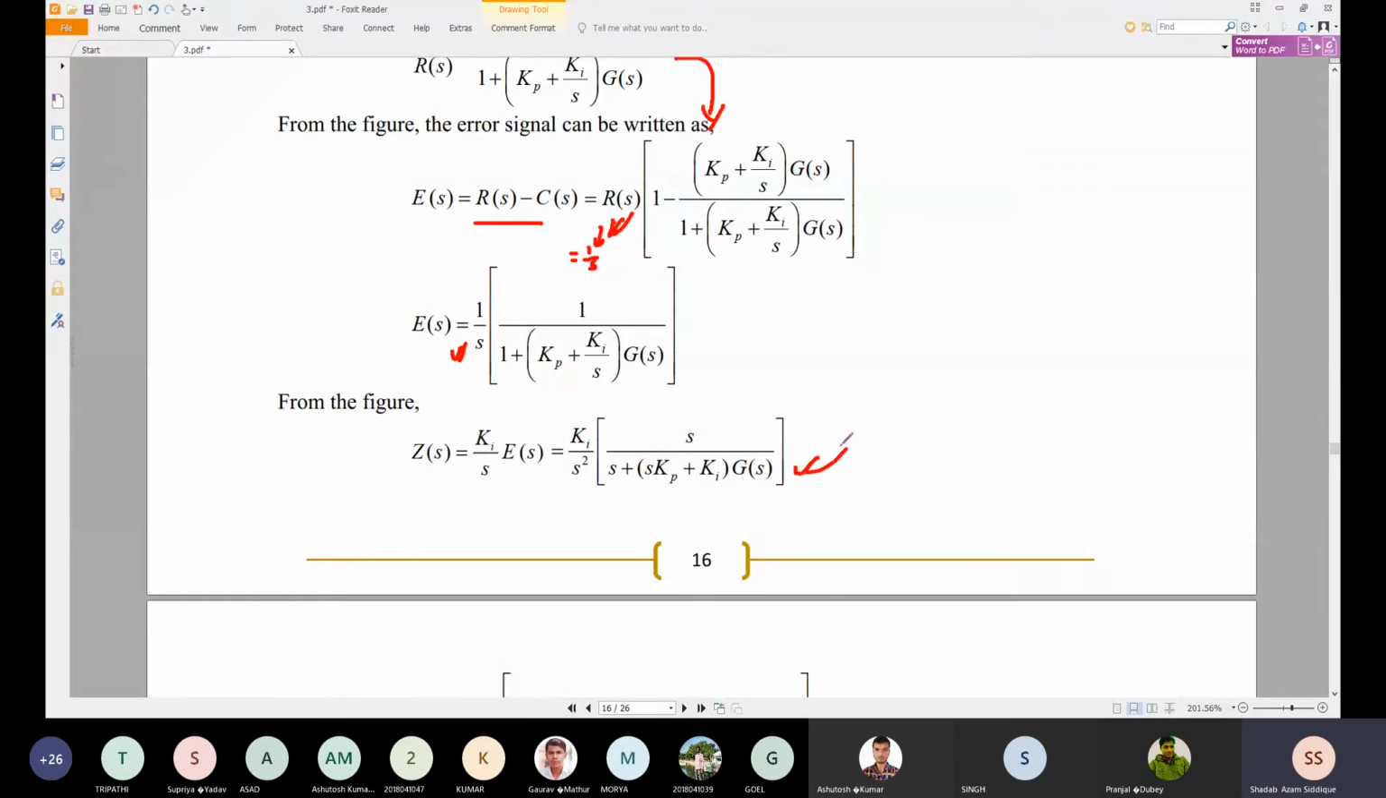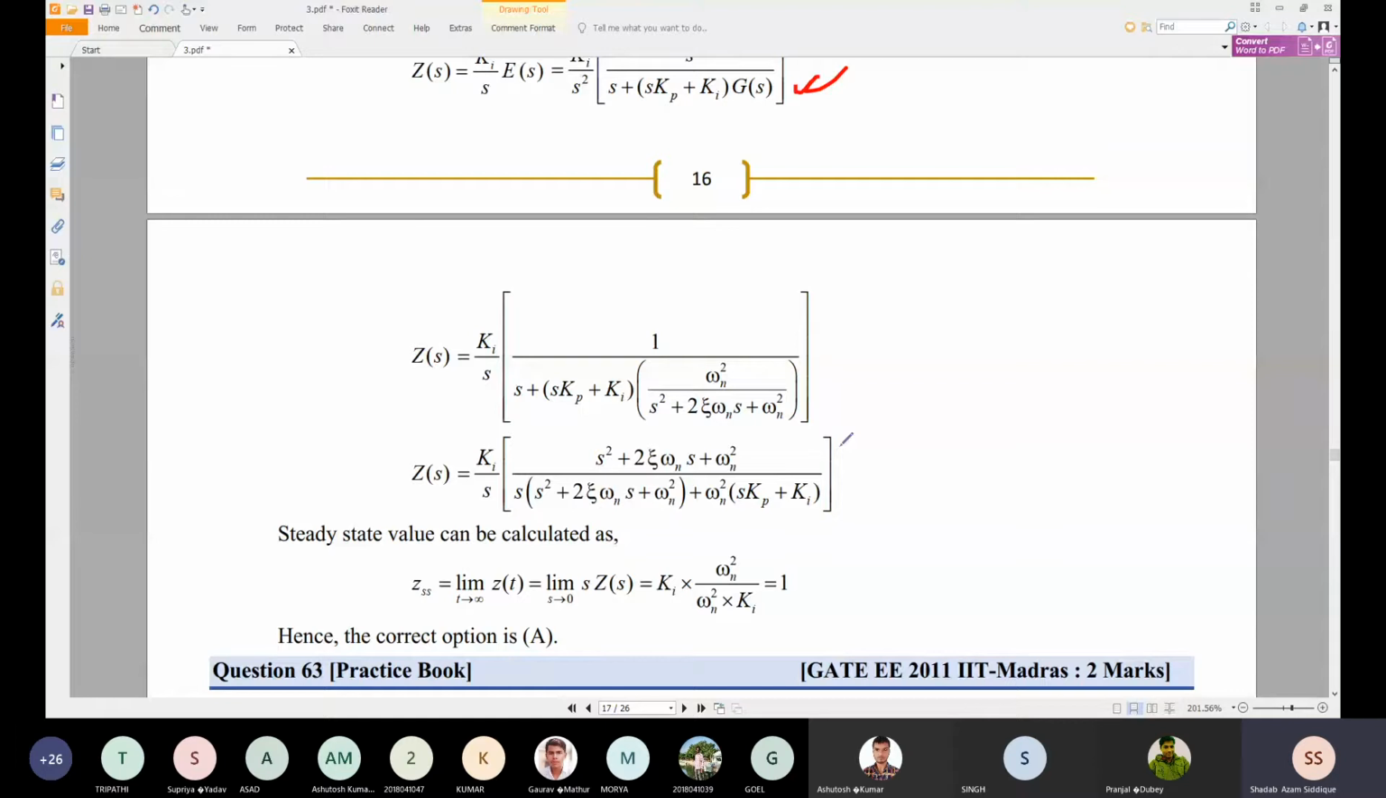In this equation, we can substitute the Z of S value. Z of S is omega square divided by s square plus 2 zeta omega s plus omega square. We can take omega n or omega, but they have taken omega n, and you can take omega also, because in the problem it is given as omega. So this is our Z of S. Now we want Z_ss, which is the limit of z of t as t tends to infinity.